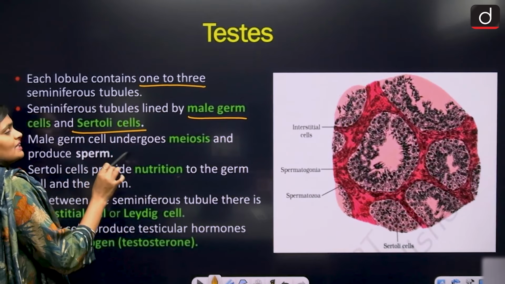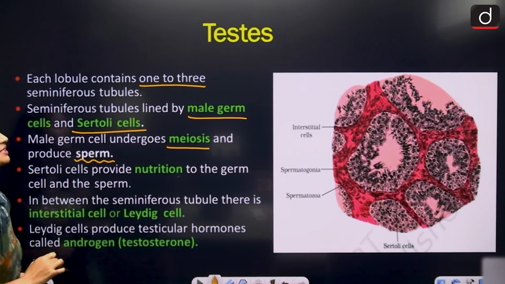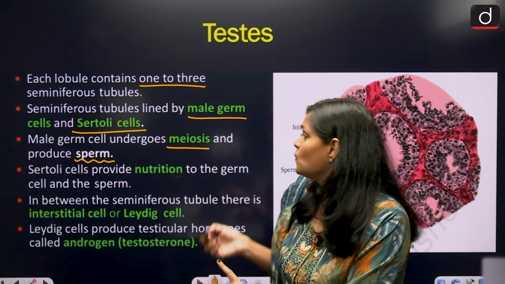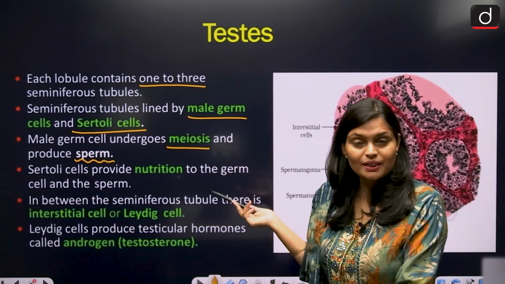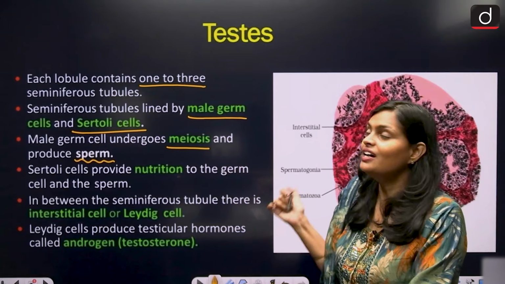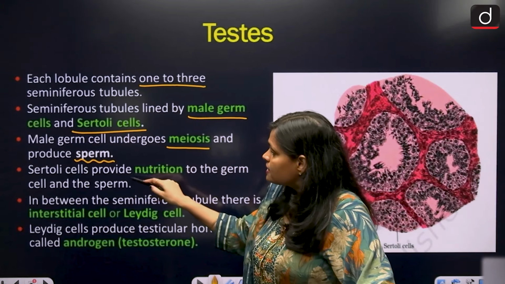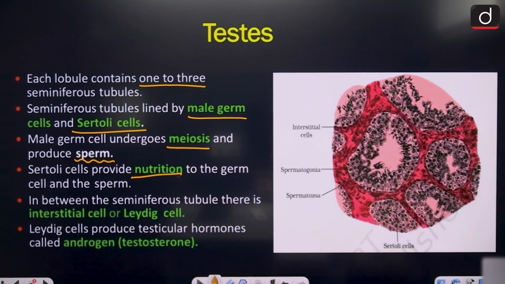So, male germ cells undergo meiosis and produce sperm. What do they produce? They produce sperm. What is sperm? It is the gamete, that is what we require. So the male germ cell made the sperm. Sertoli cells provide nutrition.